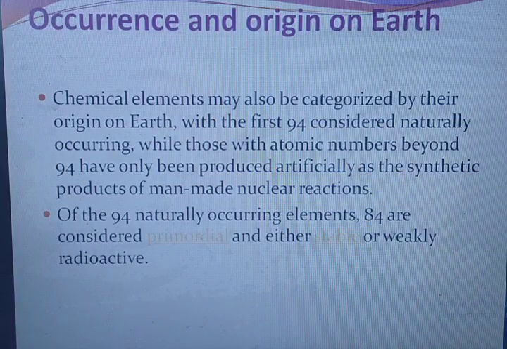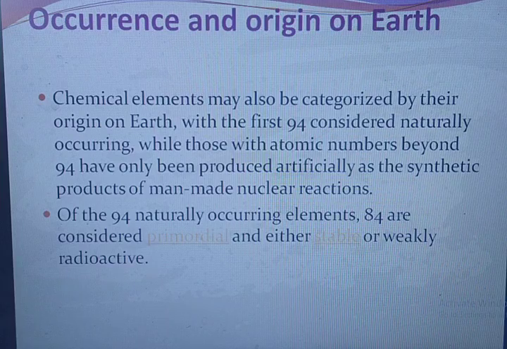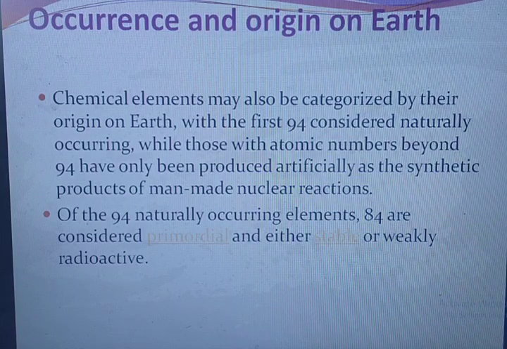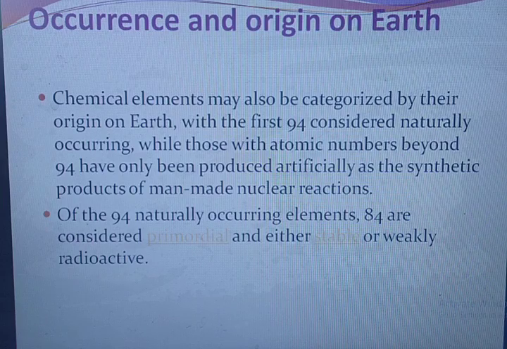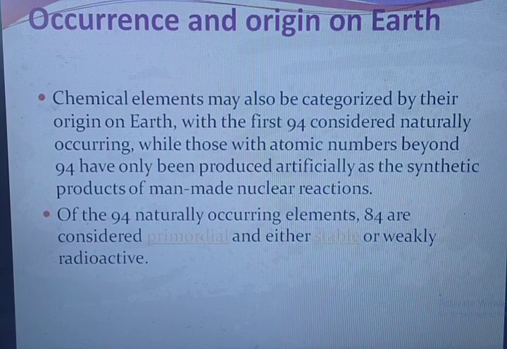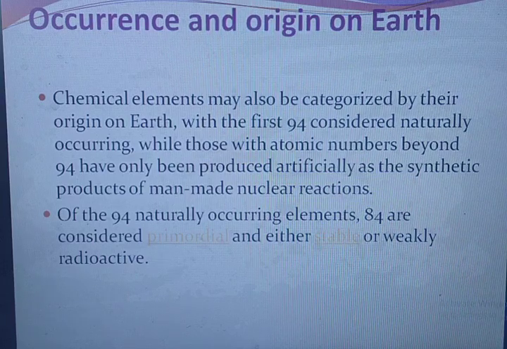Occurrence and origin on Earth. Chemical elements may also be categorized by their origin on Earth, with the first 94 considered naturally occurring, while those with atomic numbers beyond 94 have only been produced artificially as the synthetic products of man-made nuclear reactions. Of the 94 naturally occurring elements, 84 are considered primordial and either stable or weakly radioactive.